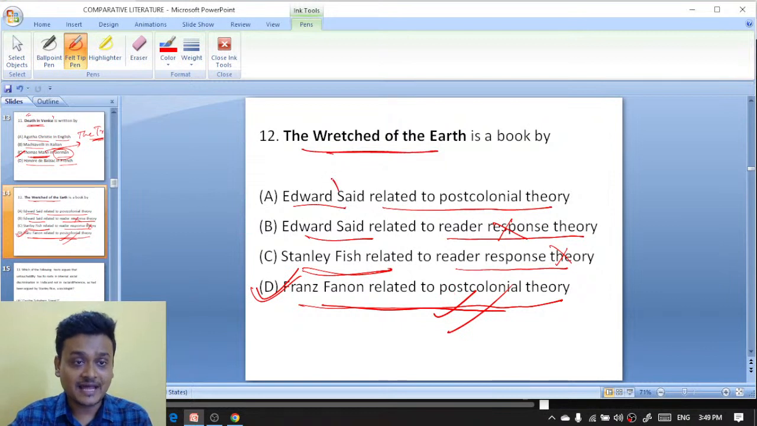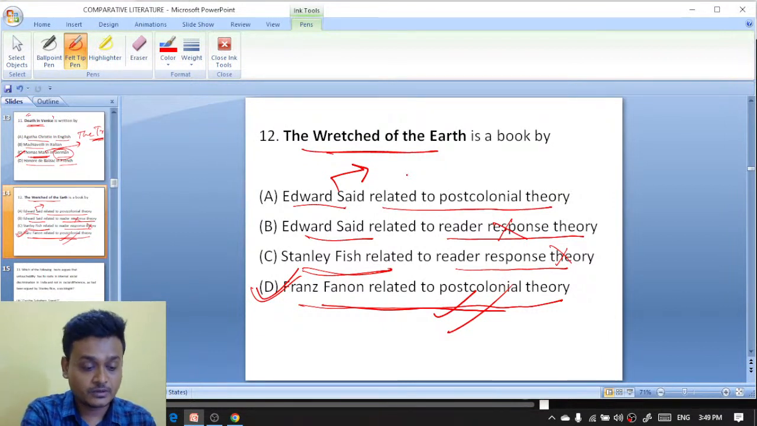And Edward Said has written the book called Orientalism that was published in the year 1978. It is on post-colonialism. Yeah, D, Franz Fanon. Aditya Singh, you are right, actually. Okay.